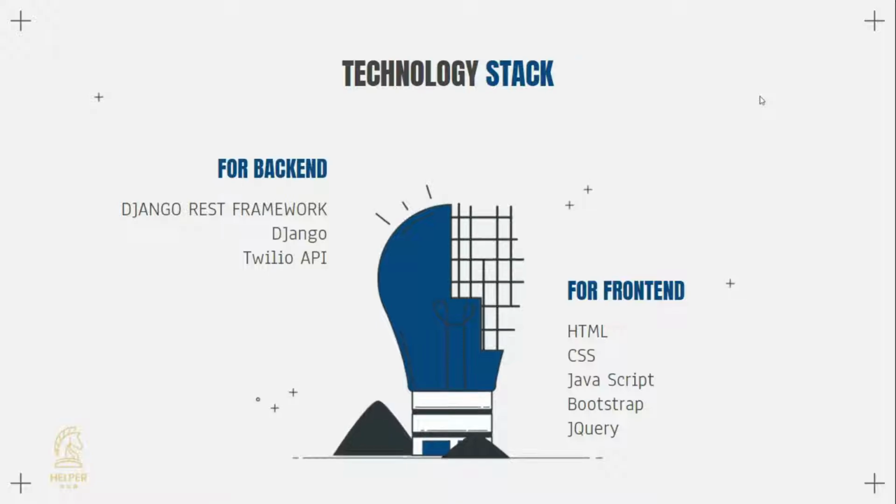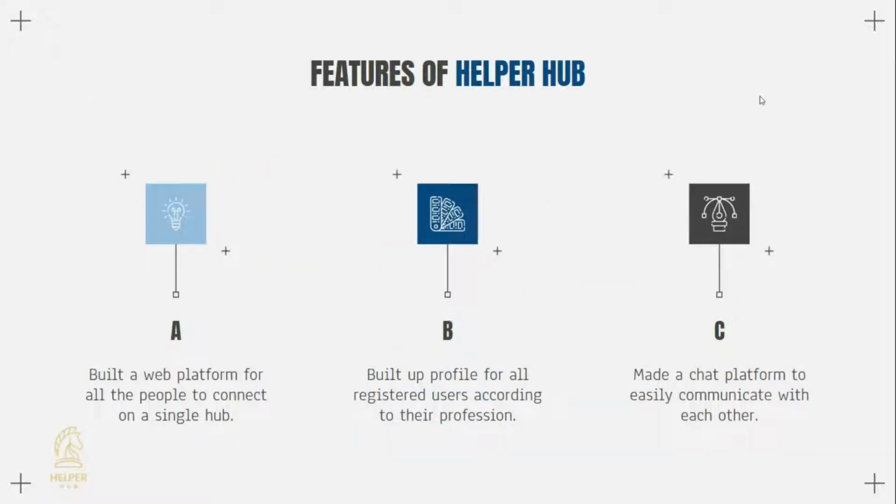Next slide. So, these are some of the features of our project Helper Hub. We built a platform for all the people to connect on a single hub. A registered user can log into that profession. We have made a chat platform where they can easily communicate with each other. The main vision of our project is to build an ecosystem where finding or providing gig jobs or services is hassle free.